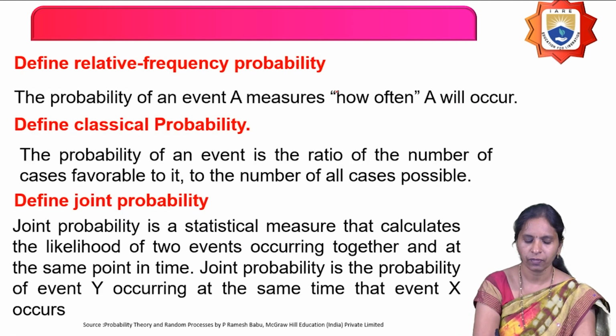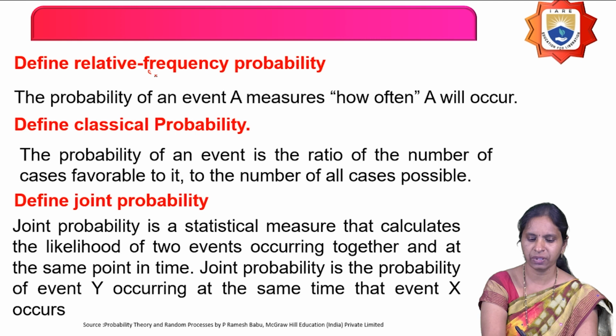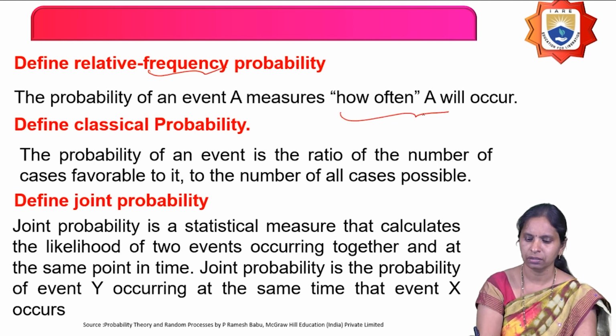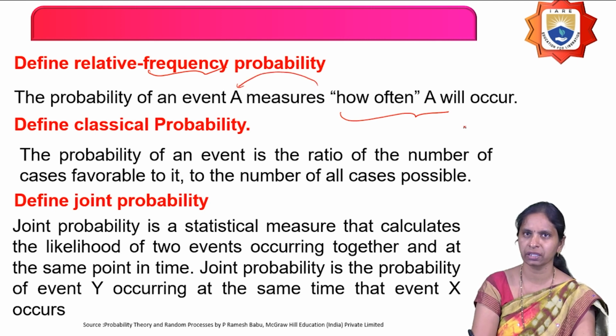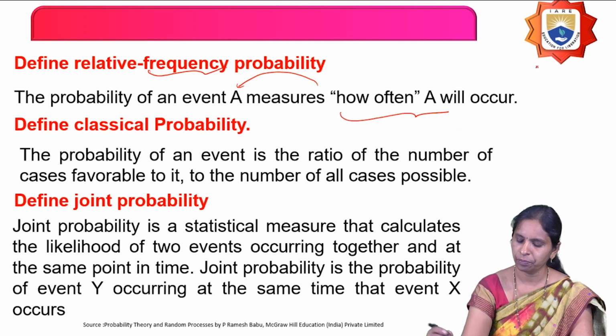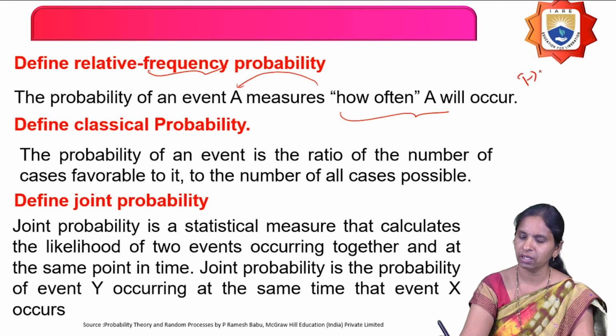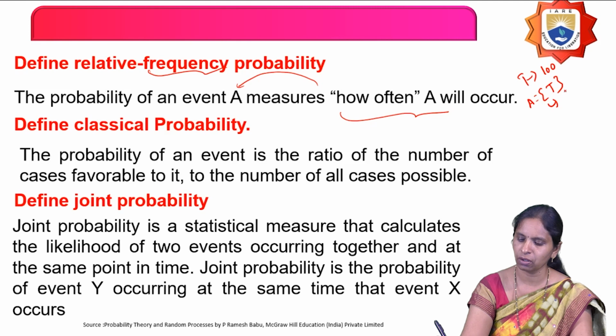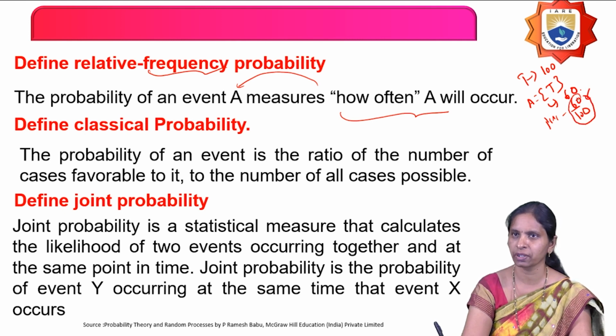And the next definition is: define relative frequency probability. Frequency is nothing but how often the event A occurs, the measure of that event, nothing but the probability of that event, which is the relative frequency probability. So for example, when I toss a coin 100 times, I define one event as getting a head. Out of 100 times I got 60 times a head. Then what is the probability of that event? Nothing but 60 by 100. Based on the number of occurrences, I define the probability.